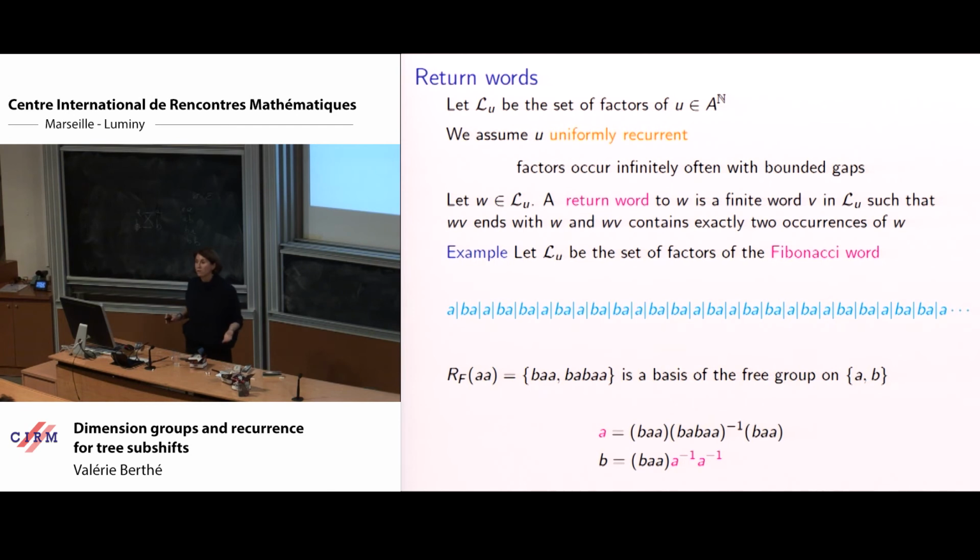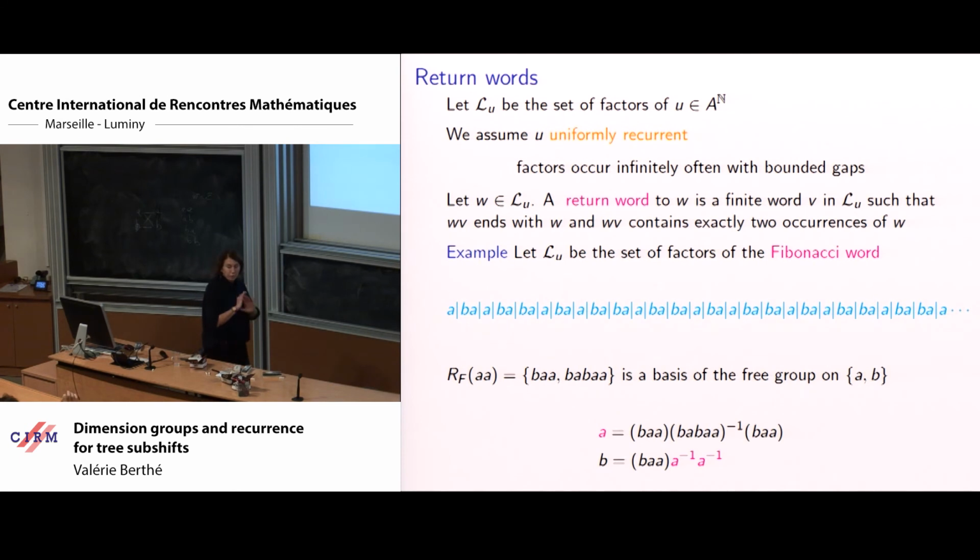You can prove it for interval exchanges using the surface, the geometry which is behind, but you can also do it completely combinatorially for these three words. So we start on the same alphabet, we have return words, we can associate substitutions with them, and we have everything we need to decompose our shift.